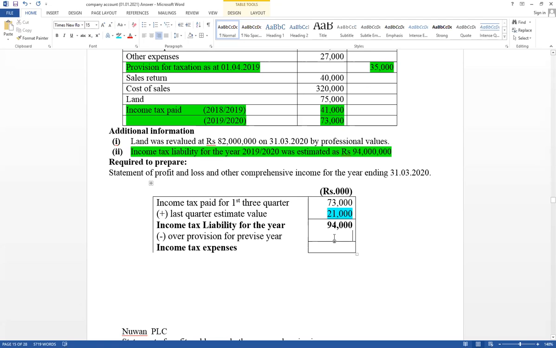If it is under provision, here plus. Therefore, under provision 6,000 should be added. Then as expense, total value. This value should be included in the income statement as income tax. Think about it as expense. After adjusting the previous year gap, changes in accounting estimates, prospectively should be adjusted.